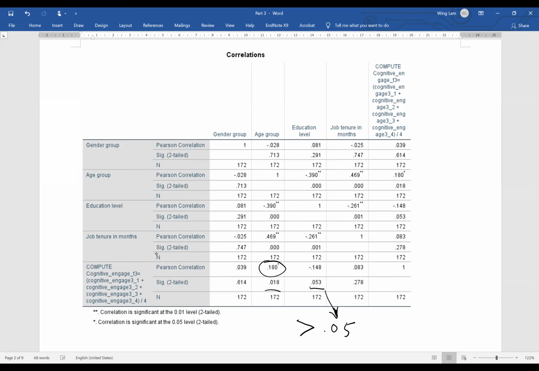There is a negative relationship between education and cognitive engagement. So we get the indication that as the education level increases, the cognitive engagement seems to decrease, a negative relationship.